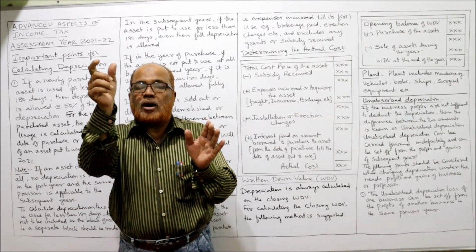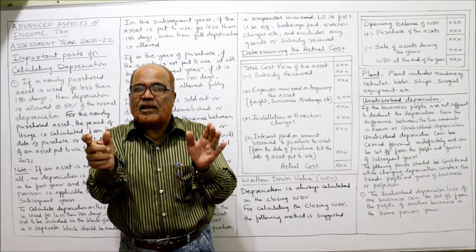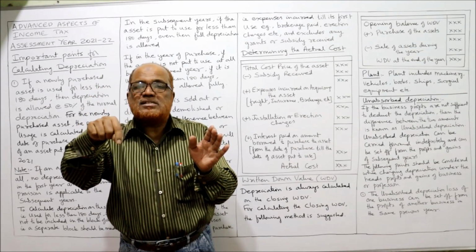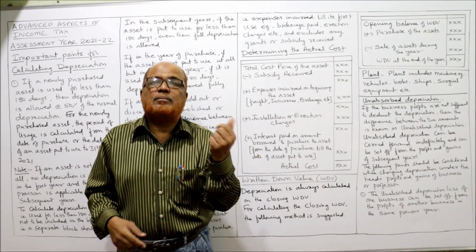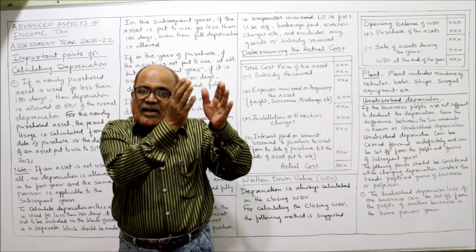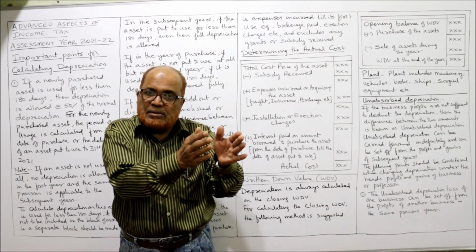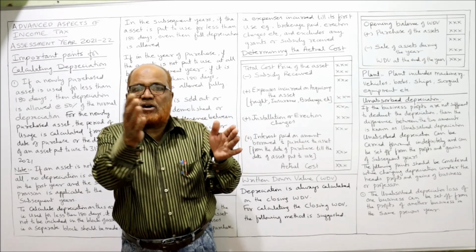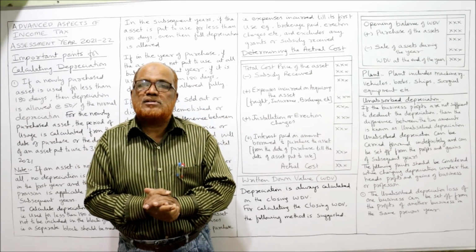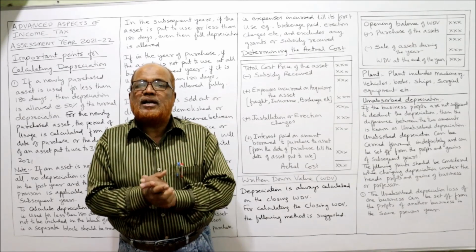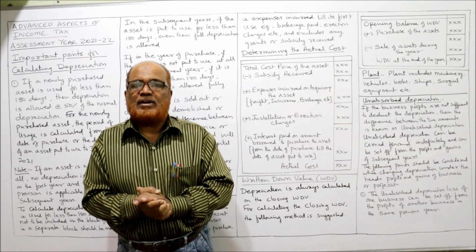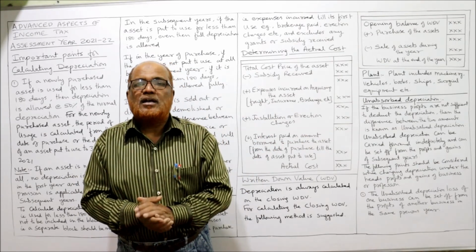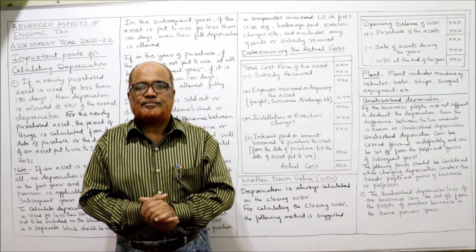Suppose there is unabsorbed depreciation in textile, that unabsorbed depreciation of textile can be set off from the profit of the cement business. In the same way, if there is unabsorbed depreciation in the cement business, that unabsorbed depreciation of the cement business can be set off from the profit of the textile business. That means if an assessee is having two or more businesses, he can set off the unabsorbed depreciation of one business with another business. That is the first point.